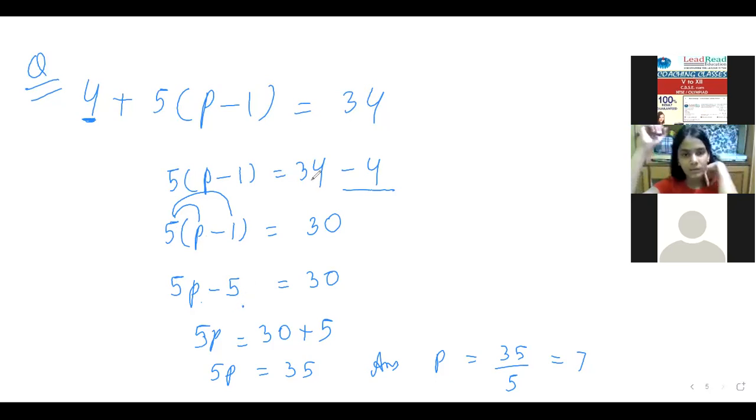Yes, ma'am. Then 34 minus 4 is 30. Yes, ma'am. If minus 5 moves to the other side, it will be plus 5. So 35, and 5 and p are in multiplication. If I send 5 to the other side, it will be in division. So we got p is equal to 7. Okay. Ma'am, done.